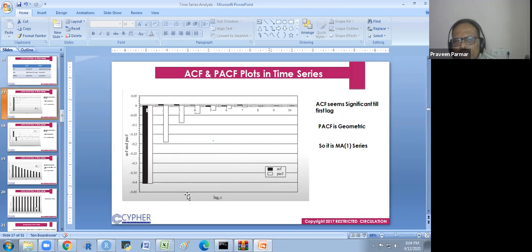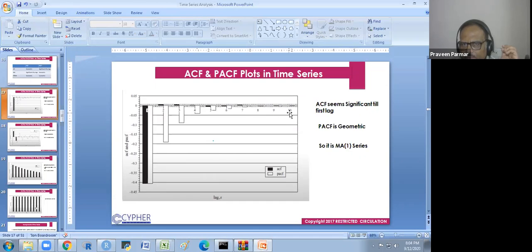But on the PACF, you see it is significant here, and also here, a little bit on the second lag. If you see the ACF, what is it? The ACF seems significant till the first lag only, and in the second lag it is not significant. But the PACF is geometric.